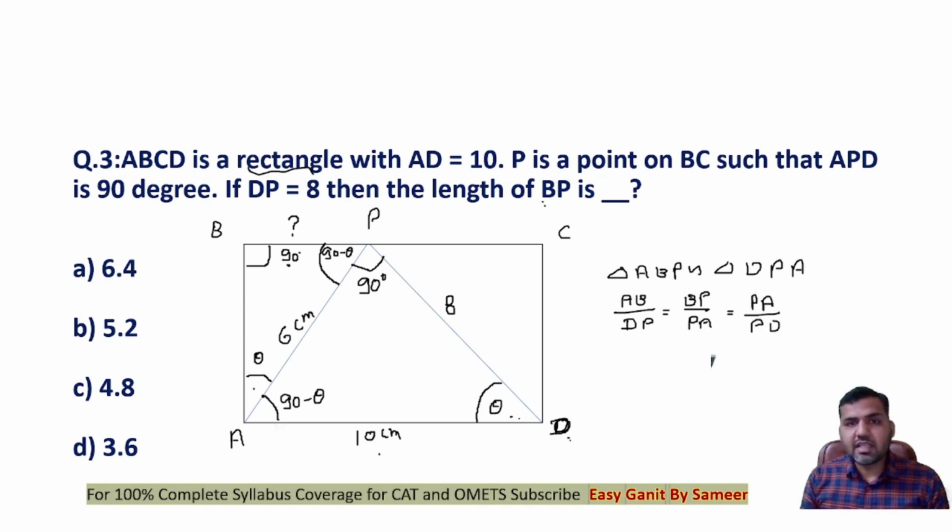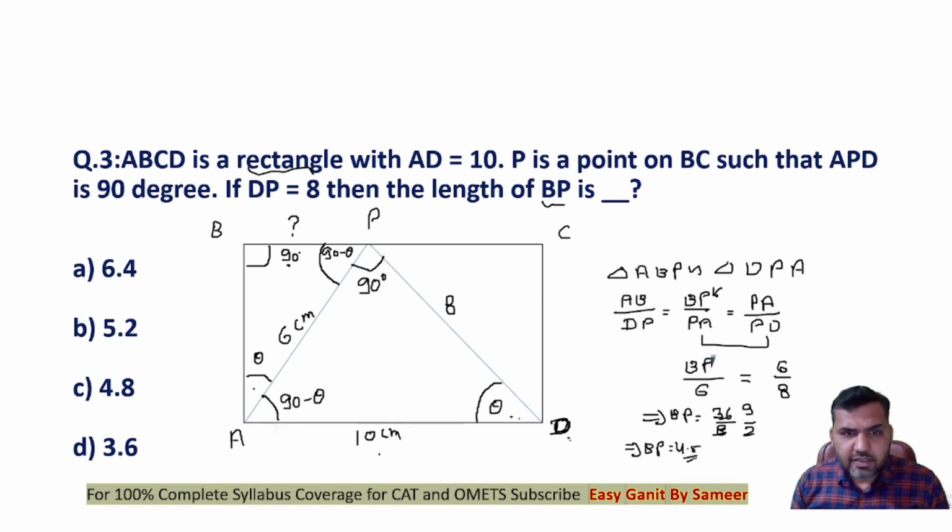Right, what we need is the length of BP. Now BP is over here, right? Now we know the length of PA. Yes, we know the length of PD also. So what you do is use this ratio, right? BP is what I need to find out. BP upon PA, the length of PA is 6, is equal to 6 upon, what is PD? It is 8. So the length of BP, guys, is equal to 36 upon 8, which is 9 by 2. So the length of BP will be equal to 4.5.